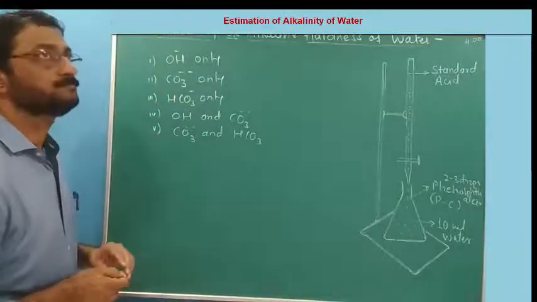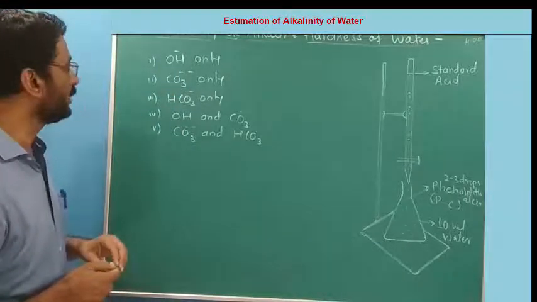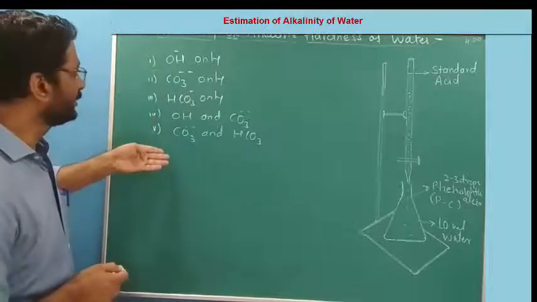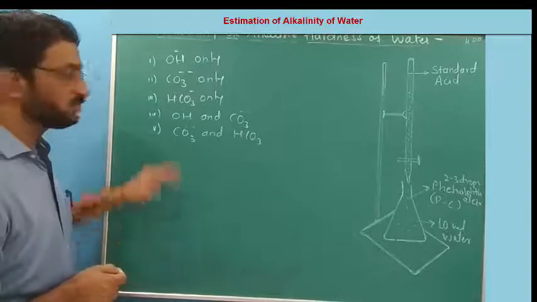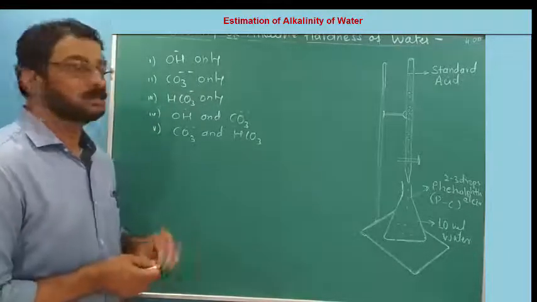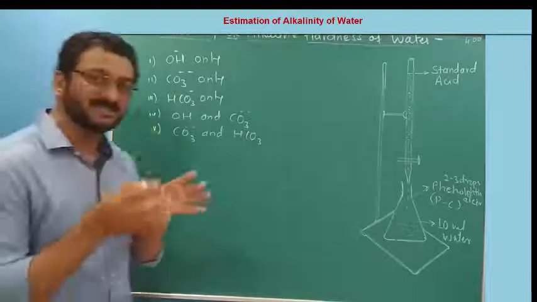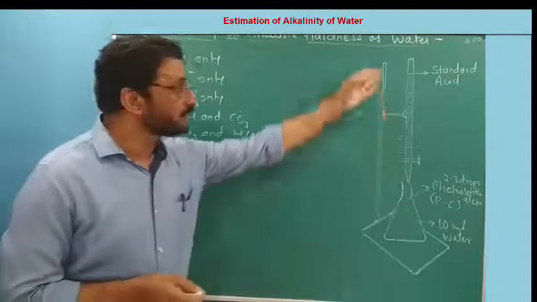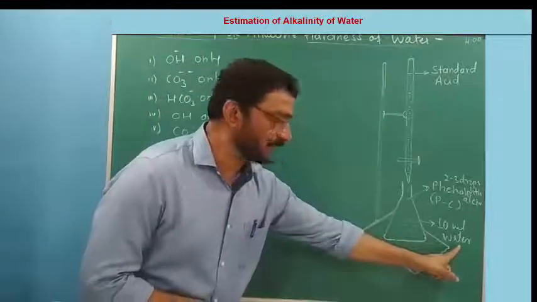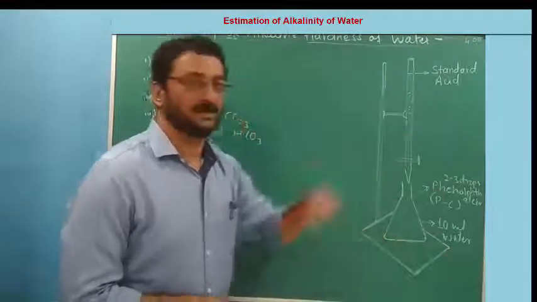Now our job is to find out who is present. These are basic, these are alkaline. If they are present in the water, that is called alkaline water. To find out who is present in the water, we'll be going for one simple titration. We'll titrate this alkaline water with a standard acid.